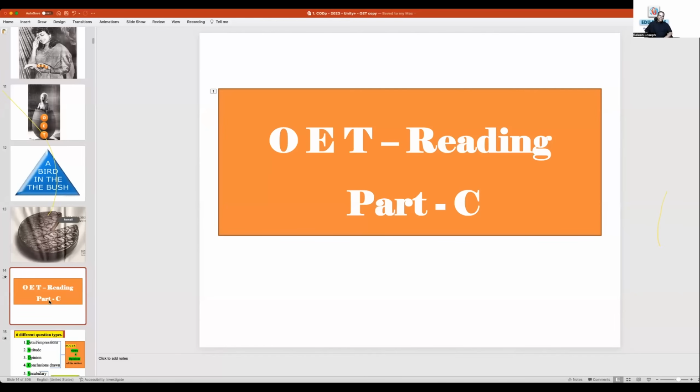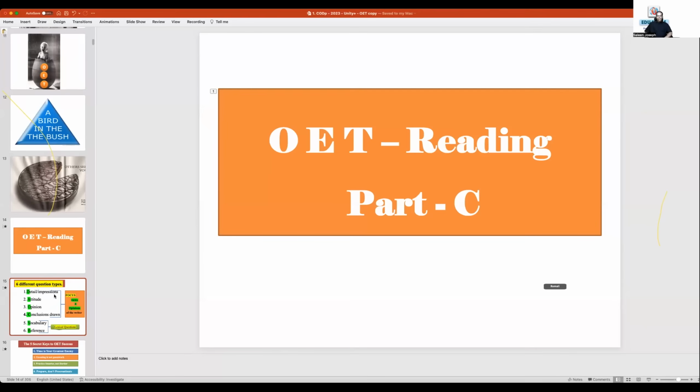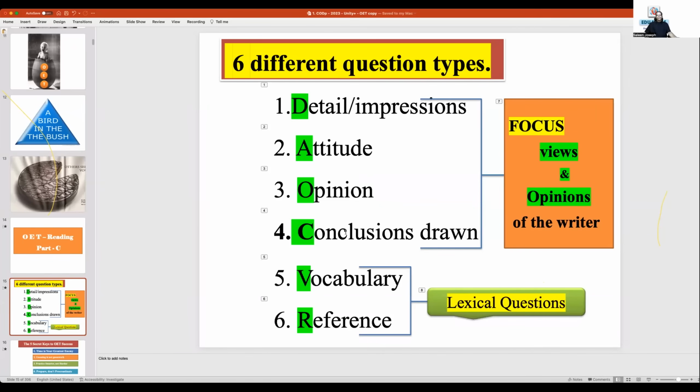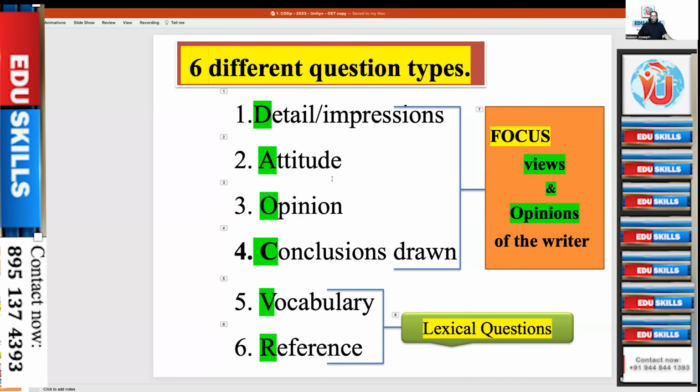Anyhow, we are just getting into OET reading part C, and the majority of you have asked me about reading part C, and I want to say it's so beautiful and so interesting. You might know the basics, different question types. The questions based on details or impressions, questions on attitude, opinion, conclusions, and all. All these are known as focus on views and opinions of the writer. These 4 questions, mainly you have to understand the opinion, views and opinions of the writer.